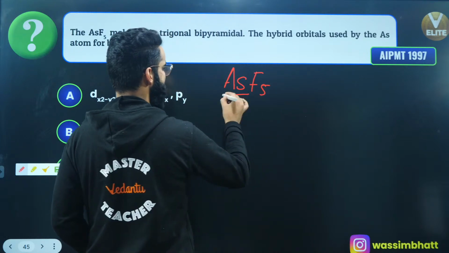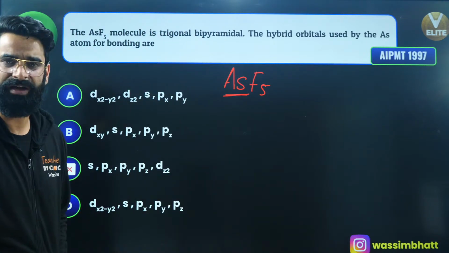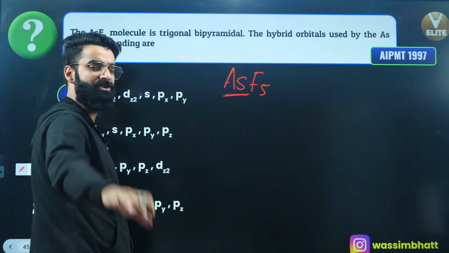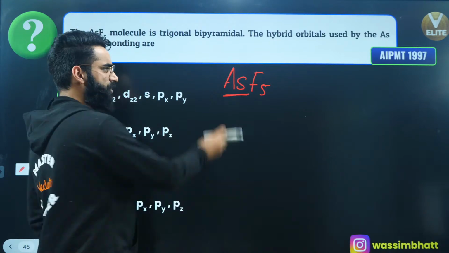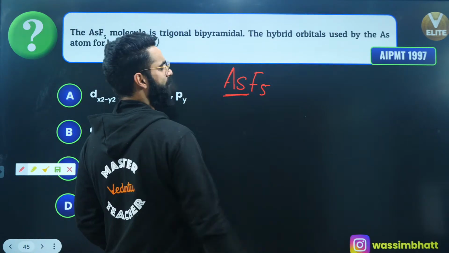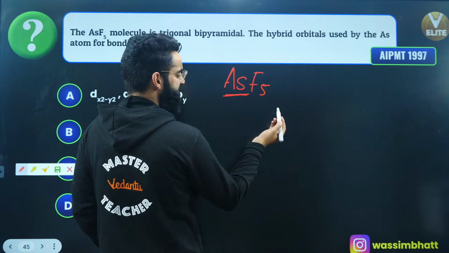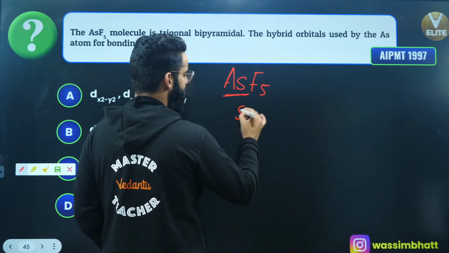ASF5. As, arsenic, comes in the nitrogen family. Nitrogen family has 5 valence electrons and it's using all these 5 valence electrons to form 5 sigma bonds. So there are 5 sigma bonds, there is no lone pair, so hybridization is sp3d.